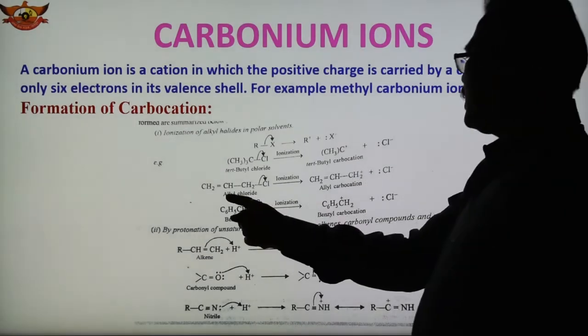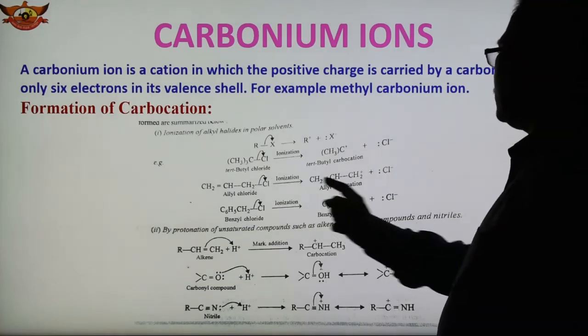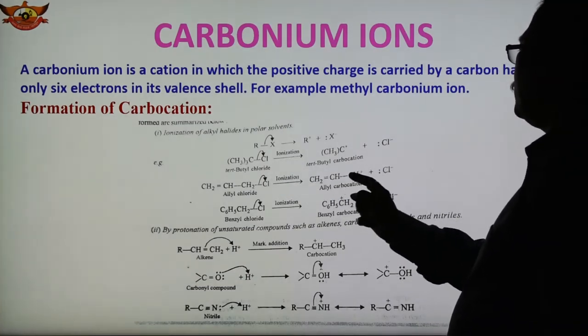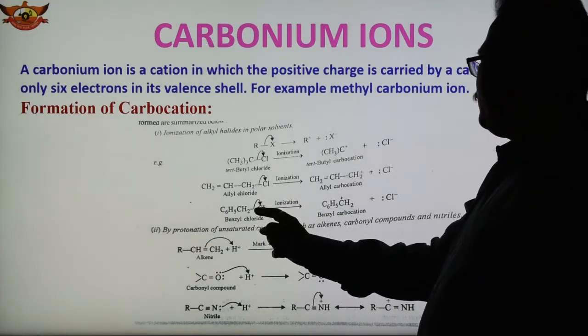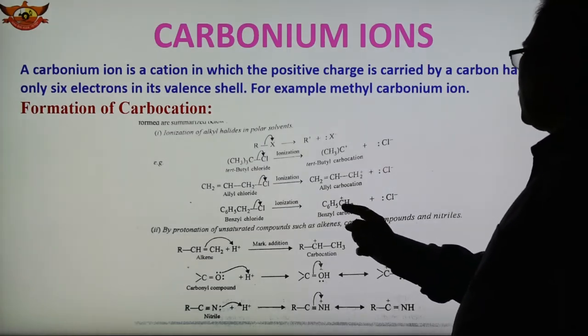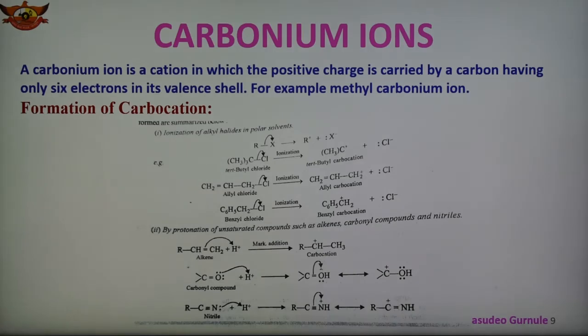Similarly, we can also take allyl chloride. This is the formula of allyl chloride. On ionization, when this bond breaks, we get Cl minus and this is the allyl carbonium ion. This carbon has positive charge. Benzyl chloride, when the bond breaks and undergoes ionization, we get benzyl carbonium ion and the chloride ion. So in this way, this is the first method of formation of carbonium ion.